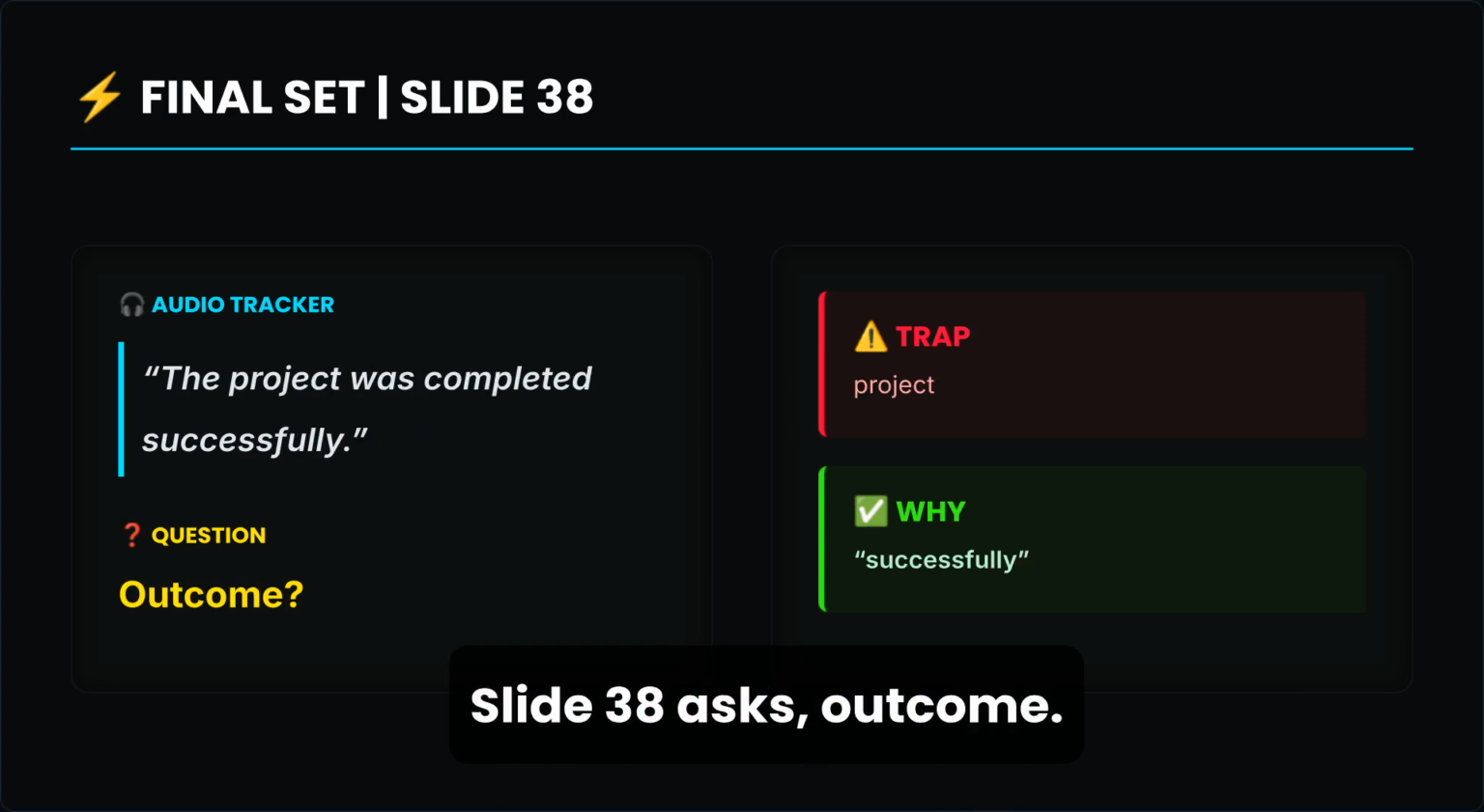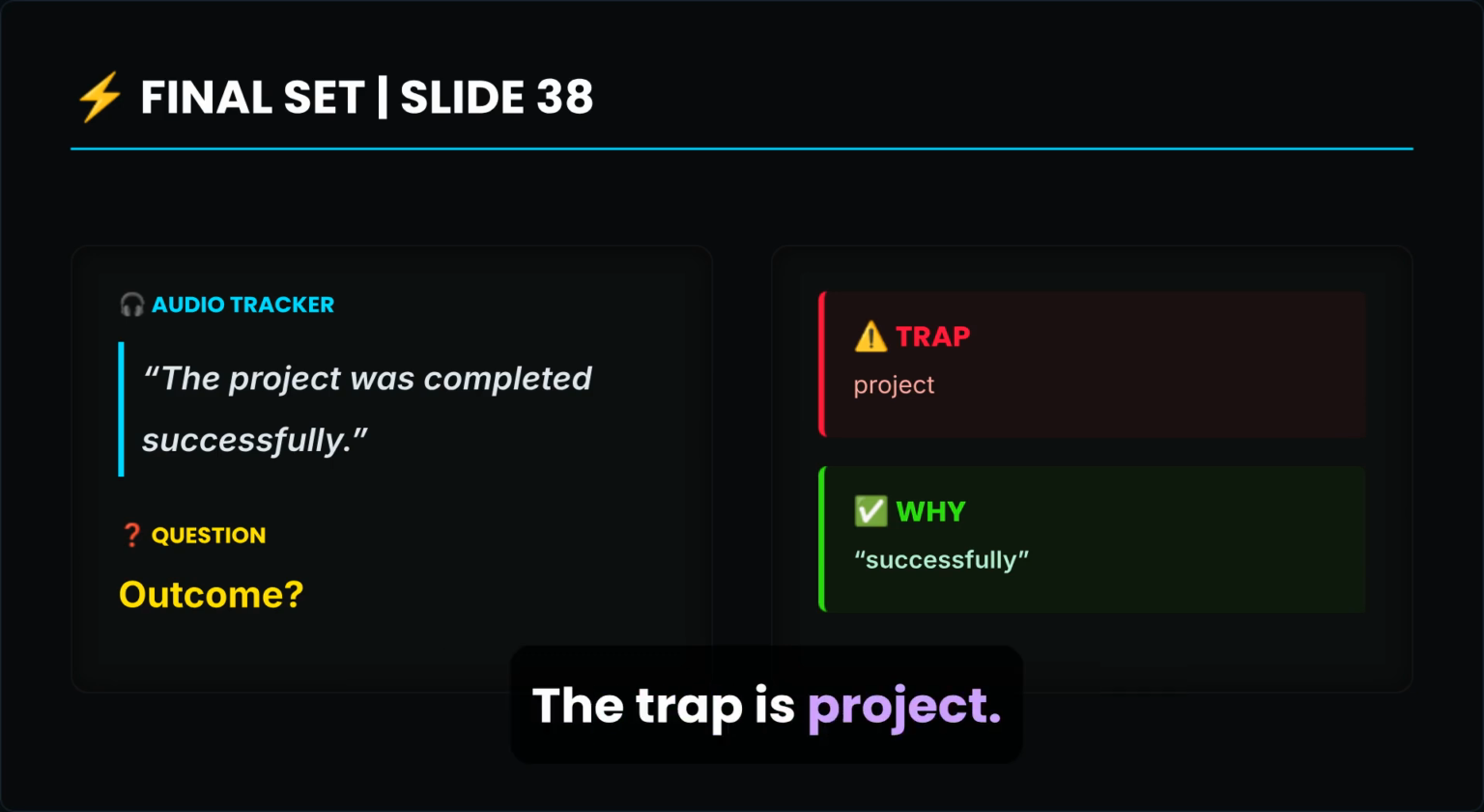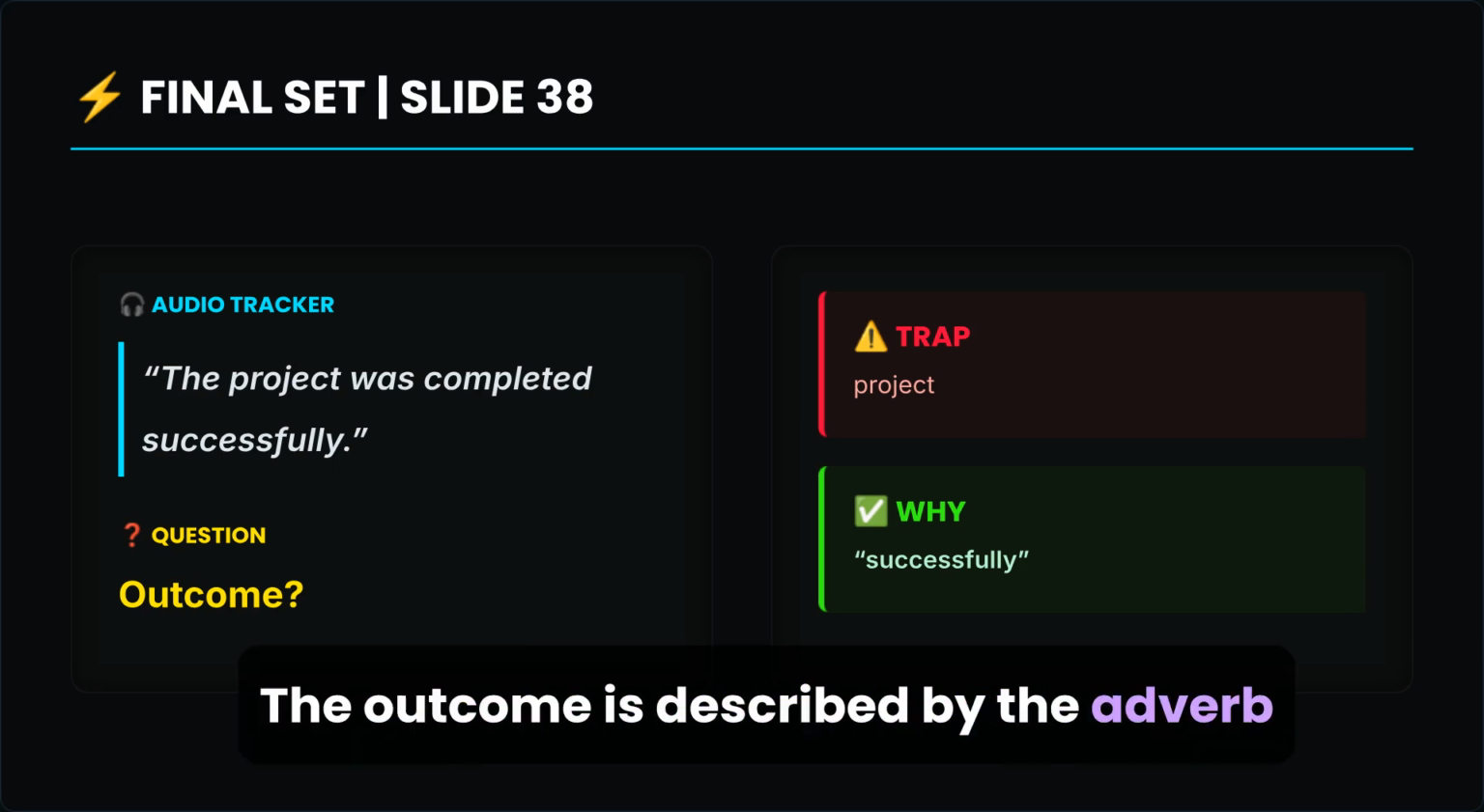Slide 38 asks, outcome? The audio says the project was completed successfully. The trap is project. The outcome is described by the adverb successfully.